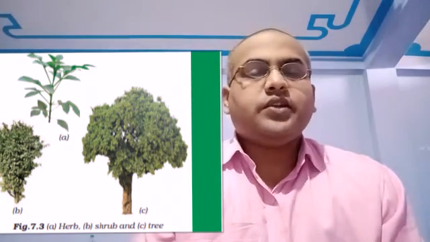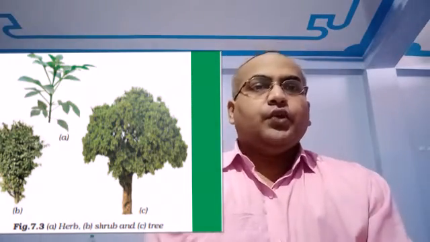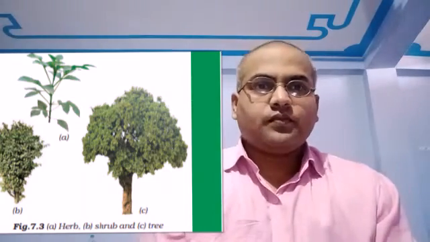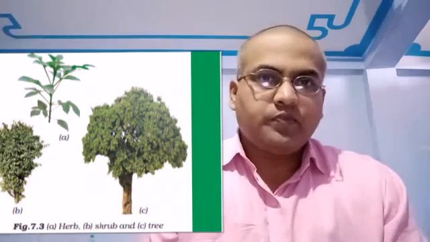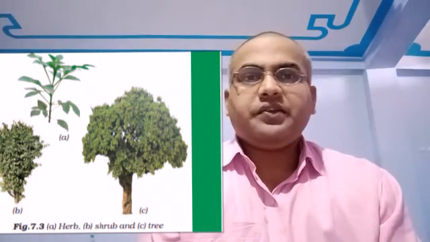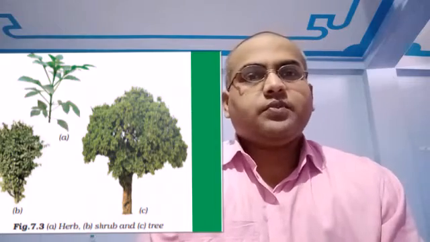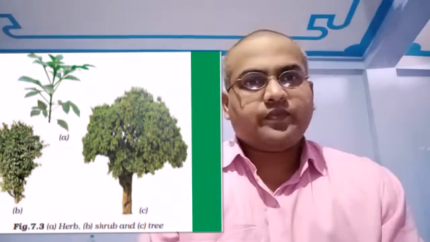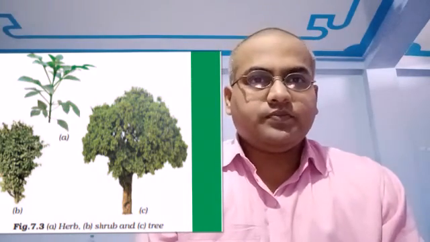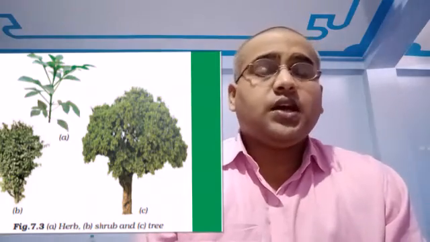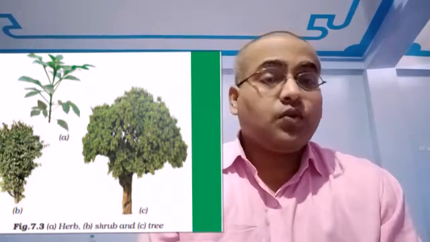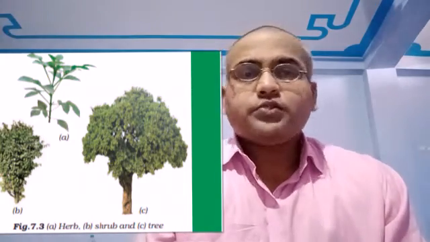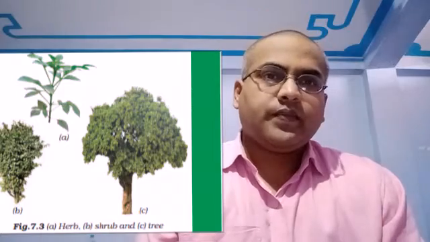After observing these things, you will find that there are three categories of plants: herbs, shrubs and trees. Today we will discuss only herbs and shrubs. So let's discuss herbs. Herbs are small size plants.